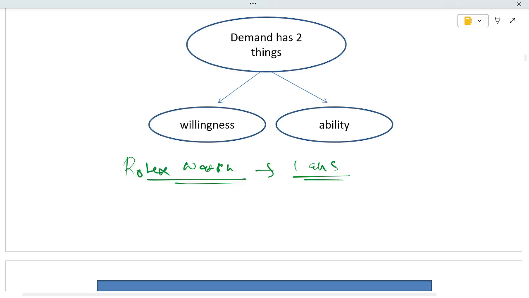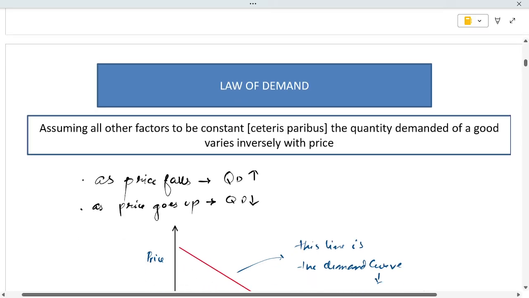Assuming that we are all middle class families, we don't have the ability to buy. So the willingness to buy a Rolex watch is not demand, because it doesn't fulfill a component of demand, which is ability.